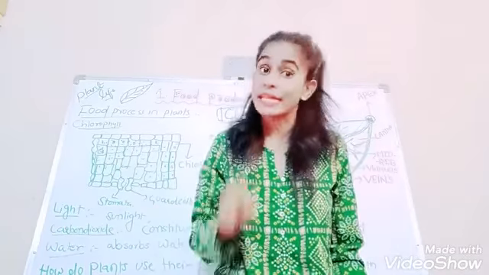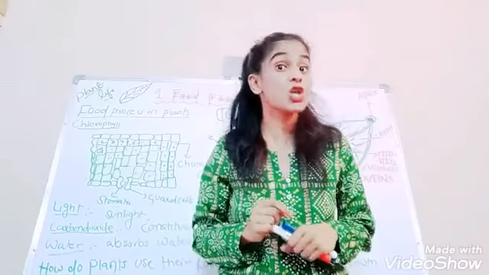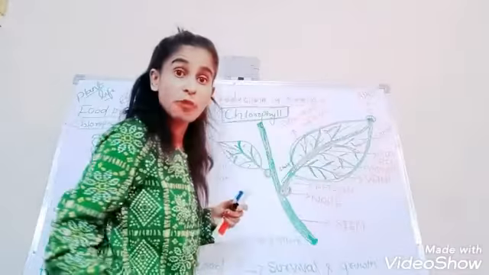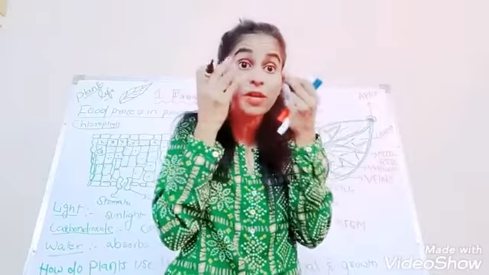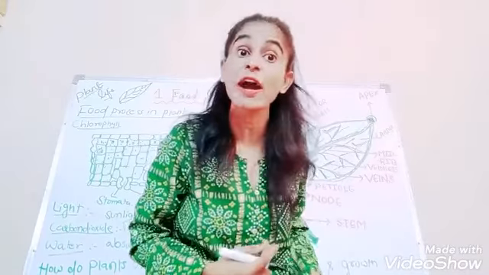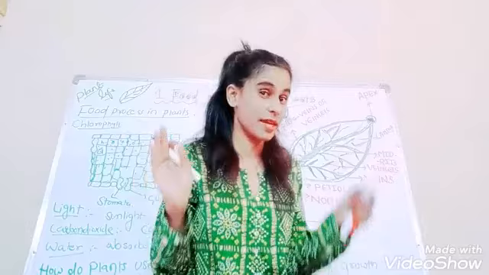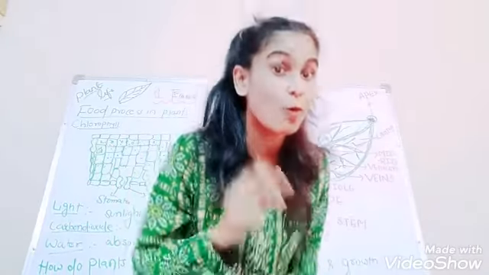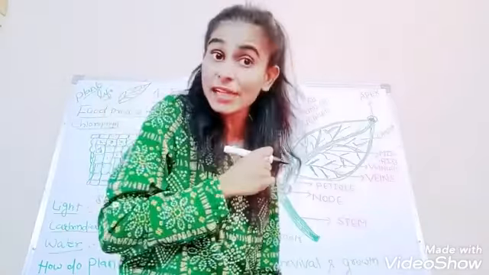On the underside of the leaf, it is not visible to our naked eyes. When we observe a leaf under a microscope, only then can we see that structure. It's a hidden microscopic structure.